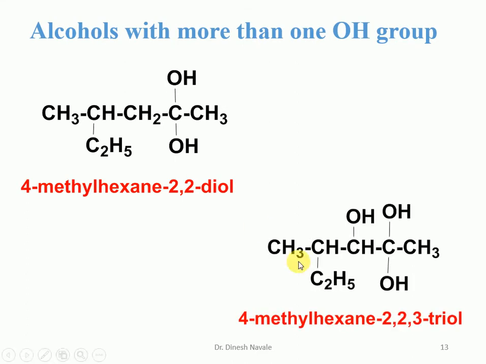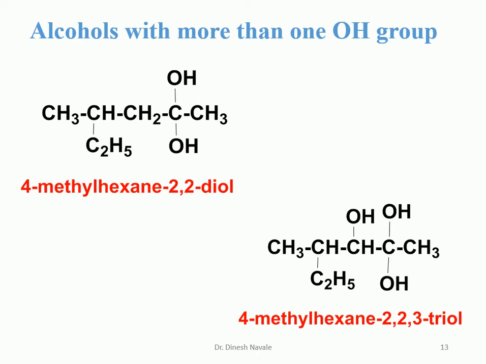Now 3 OH groups are there as well as a methyl substituent. So we have to use the numbering in such a way that the lowest possible number is given to the functional group and the longest continuous chain is chosen. So we have carbon number 1 from the right hand side, 2, 3, 4, 5 and 6. So 6 carbon atoms, it is a hexane. It is an alcohol, so it is a hexanol. 3 OH groups are there, so it is a triol. So it is a hexane-2,2,3-triol.